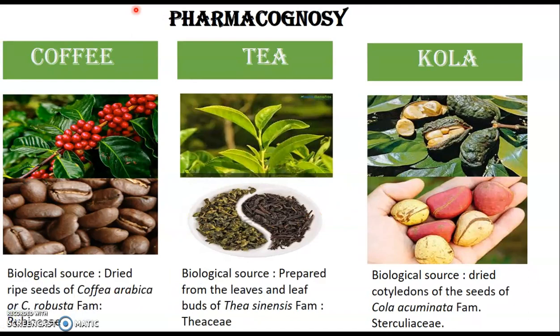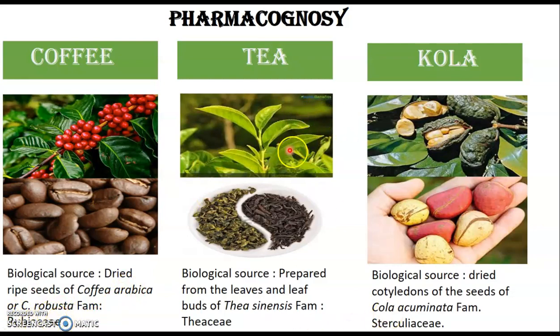So next in the class is your purine class of alkaloids, which also are pseudo-alkaloids, and we have coffee, tea and cola under this class. Coffee, we know, are the seeds of Coffea arabica or Coffea robusta belonging to the family Rubiaceae.